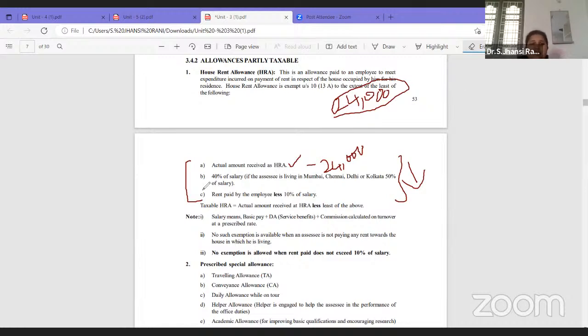So what is salary? Here we are calling 40% of salary or 50% of salary. Then what is salary for the calculation of HRA? Because for each allowance or each perquisite, whenever we say 10% of salary, 40% of salary, salary has a different meaning. So here, salary means basic pay plus DA, in the brackets it is mentioned as service benefits, plus commission calculated on total turnover.